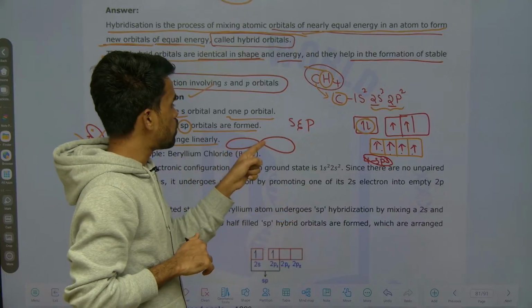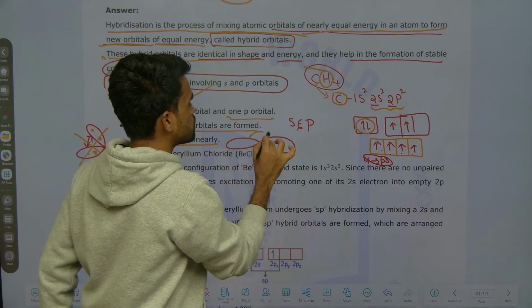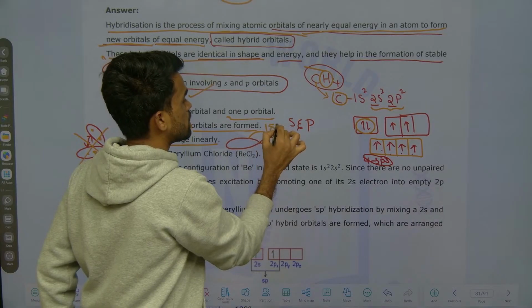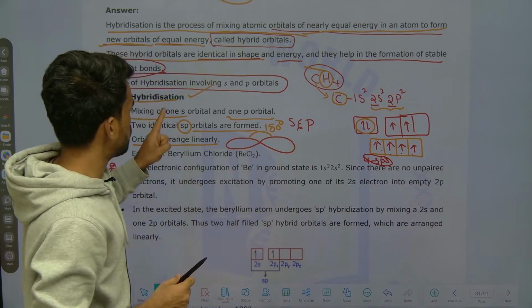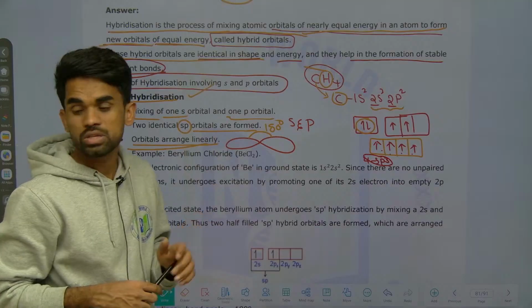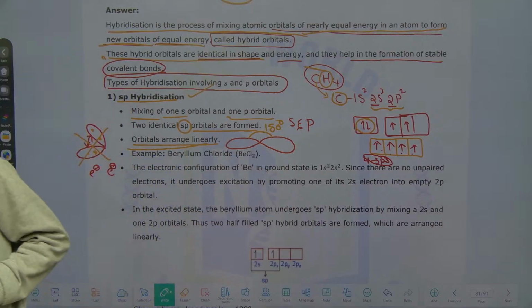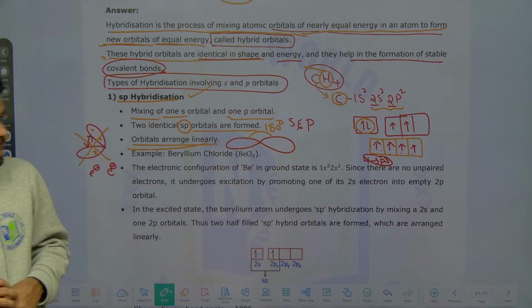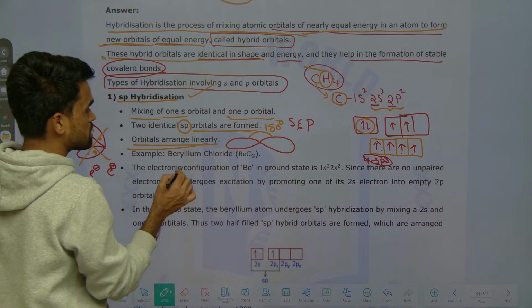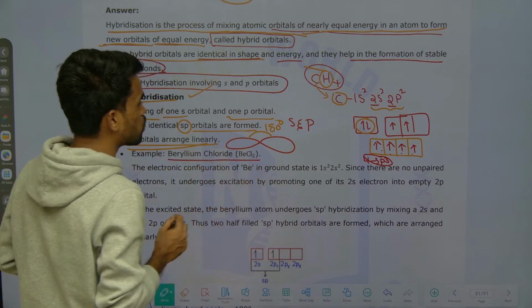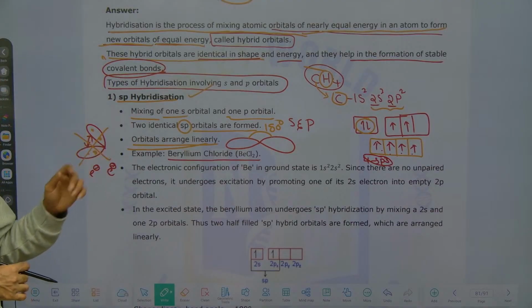Here only 2 orbitals are possible, so the maximum possible separation is 180 degrees. That's why sp hybridization gives a linear arrangement. And what is the example you can mention? Beryllium chloride is an example of this linear hybridization.